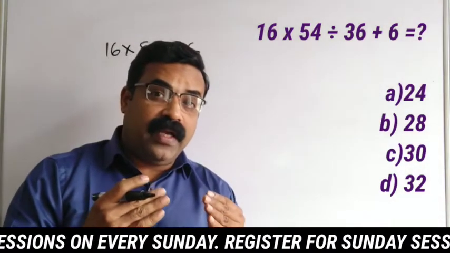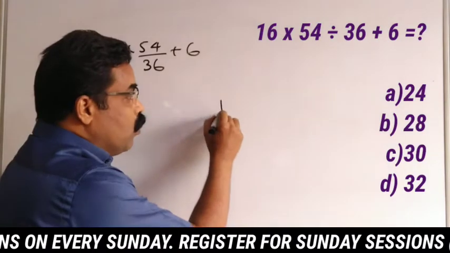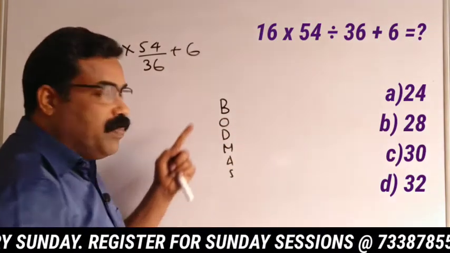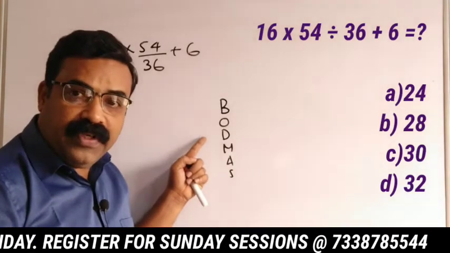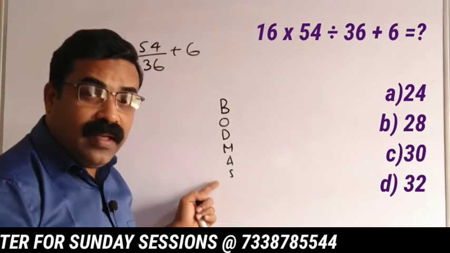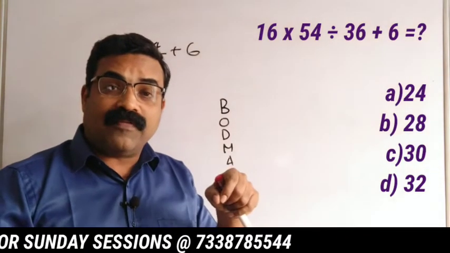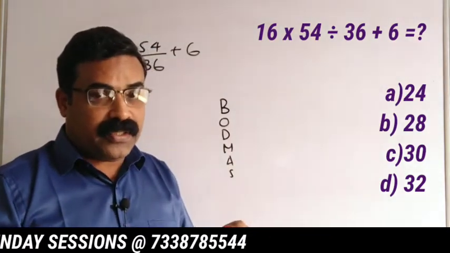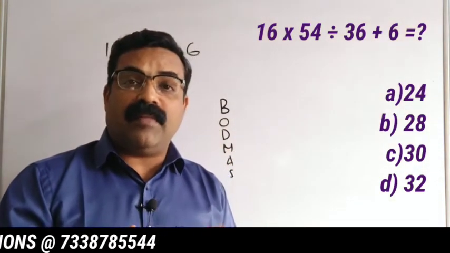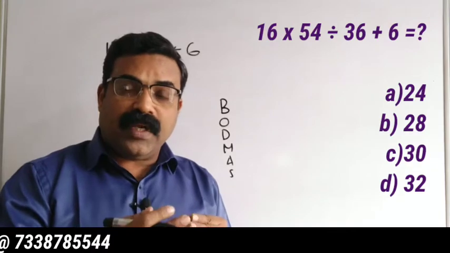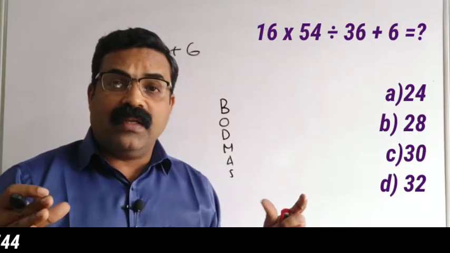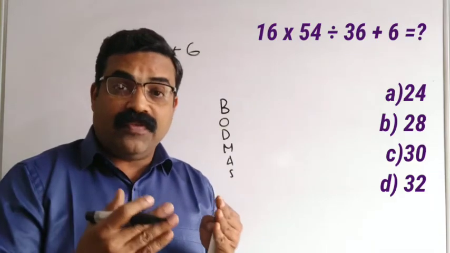We have explained a rule. The rule says BODMAS. What is BODMAS? Bracket, of, division, multiplication, addition and subtraction. This is the order in which we have to perform the mathematical operations. In any question, the BODMAS rule is used to perform the mathematical operations. When division, multiplication, addition, subtraction and brackets all come in a single question, this is the order we have to follow.